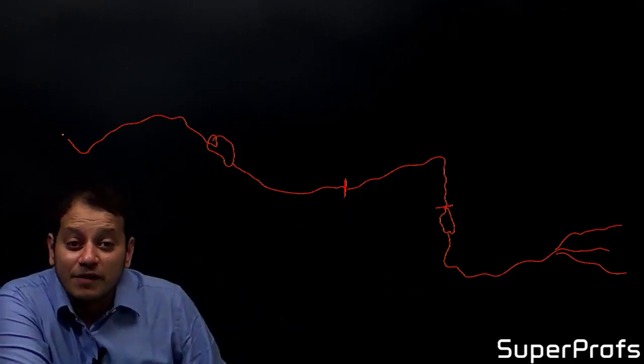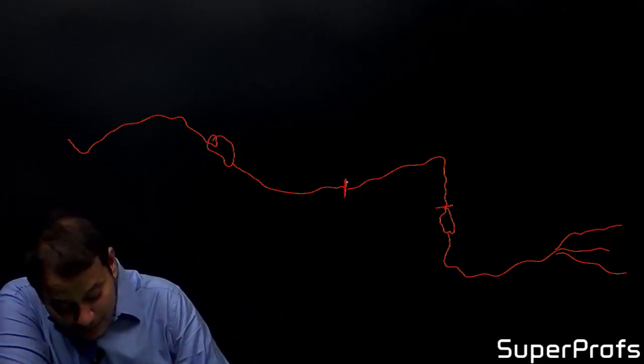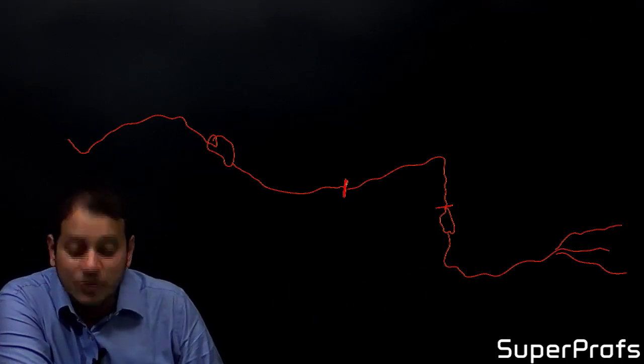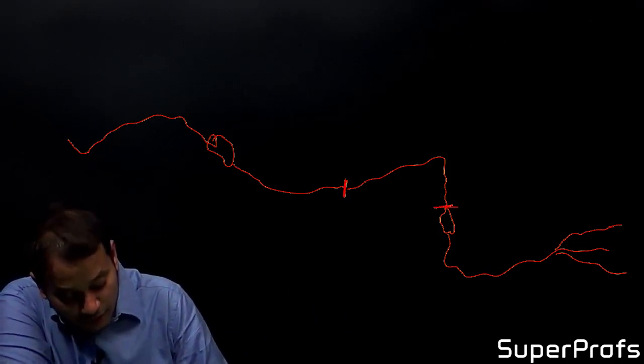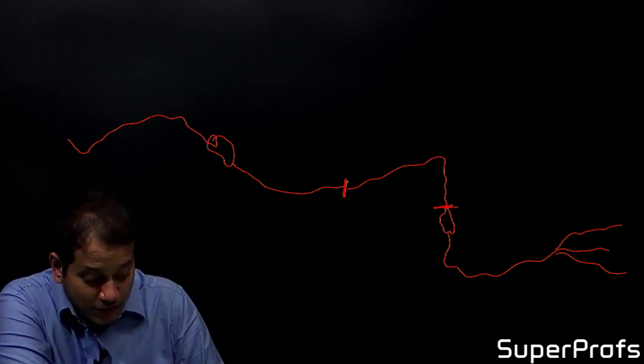This is the flow of river Kaveri. Now, what does this red color line mean? It means waterfall. So you see there are two waterfalls, and these are the reservoirs on river Kaveri.